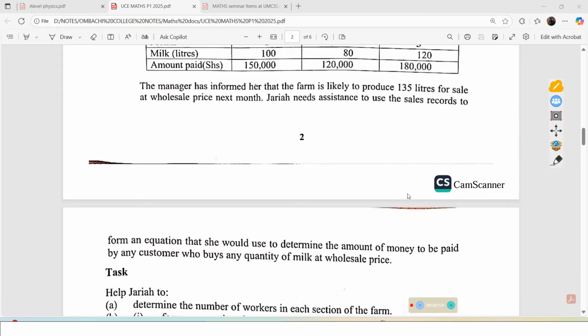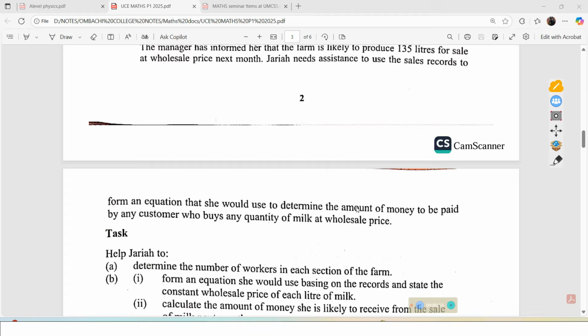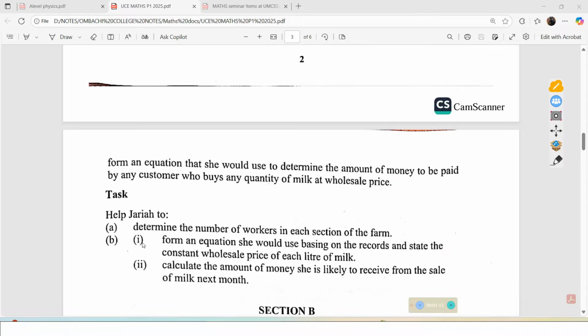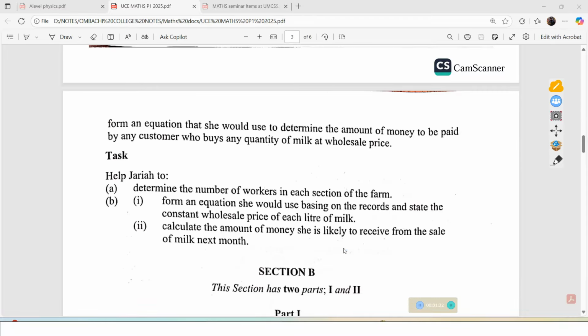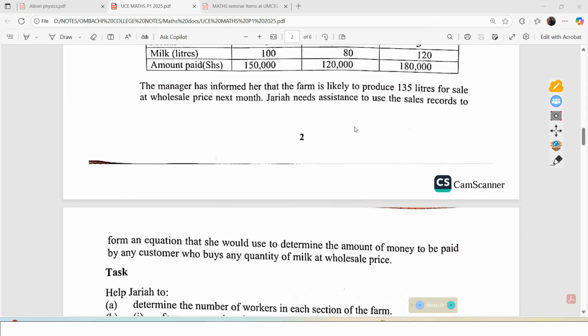So it means we basically need to get an equation that will be relating the amount of money to be paid by any customer and the quantity of milk that will be bought at any wholesale price. Now, we have our task for part B. One is to form an equation that she should use basing on the records and state the constant wholesale price of each liter of milk. Then two is to calculate the amount of money she is likely to receive from the sale of milk next month. So remember, the manager has informed her that the firm is likely to produce these liters next month. So we need the amount that would correspond to 135 liters of milk.